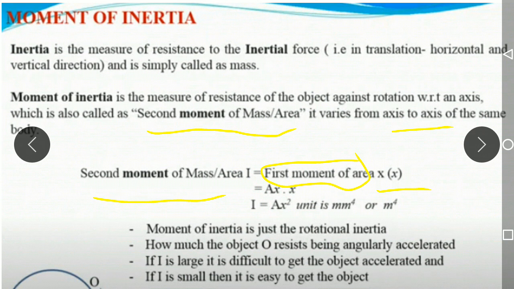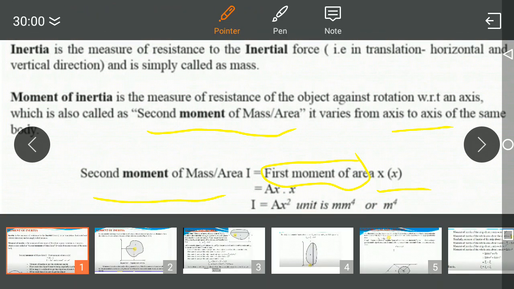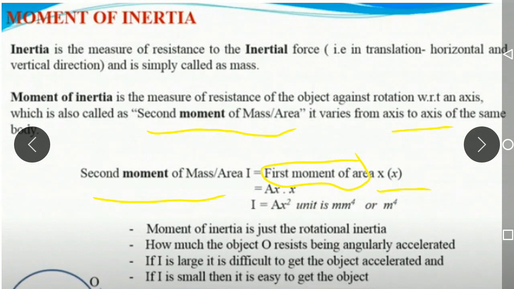So simply, the moment of inertia is the resistance offered by an object against rotation with respect to the given axis. It may be the x-axis or it may be the y-axis. That is your moment of inertia or the second moment of area. If the moment of inertia is large, it is difficult to accelerate the object. It means we cannot move the object easily if the moment of inertia is more. If the moment of inertia is less, we can easily rotate the object, or easily handle it.